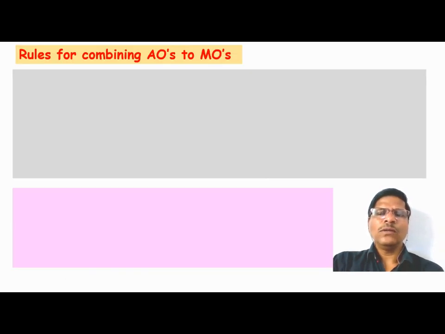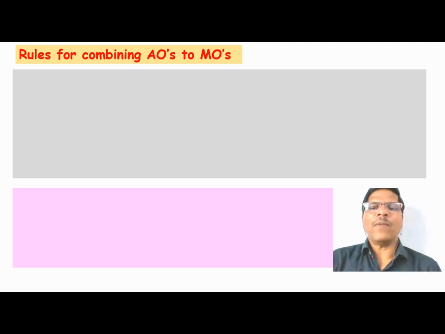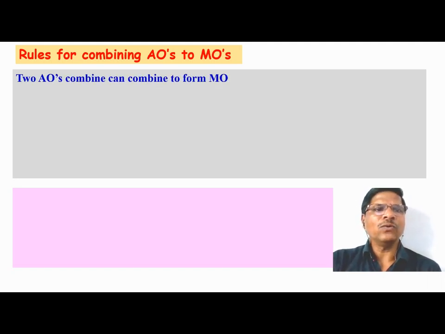Okay, so in the atom there are different types of atomic orbitals: s atomic orbital, p atomic orbital. In the p we have three types, Px, Py, Pz. Then we have the d atomic orbitals. So all the atomic orbitals cannot combine with each other. Certain atomic orbitals will combine with each other, and there are rules of quantum chemistry. According to the rules, atomic orbitals can combine with each other to form molecular orbitals. So what are the rules?